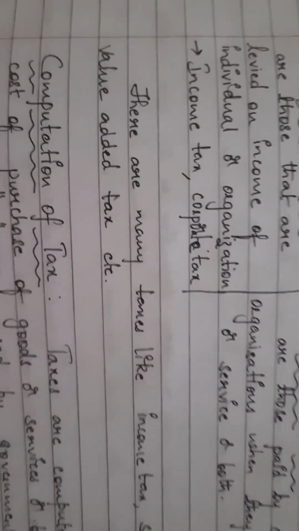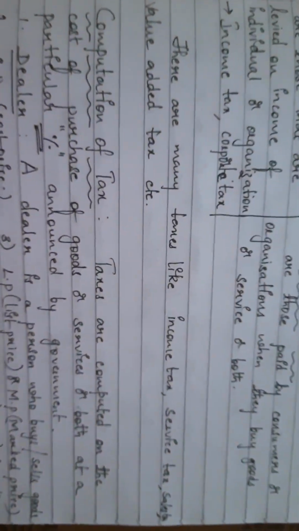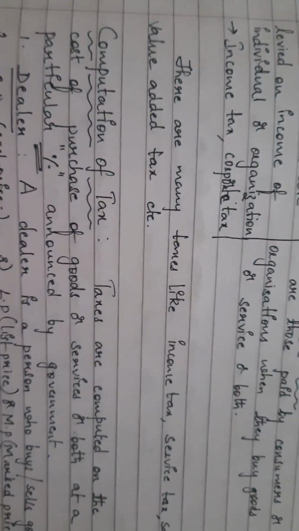That is called an indirect tax. There are many taxes like that: income tax, service tax, value added tax, etc.